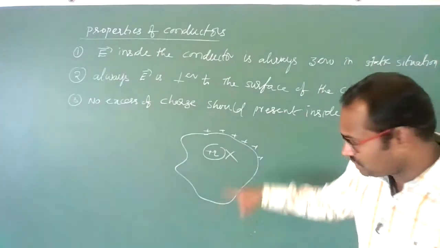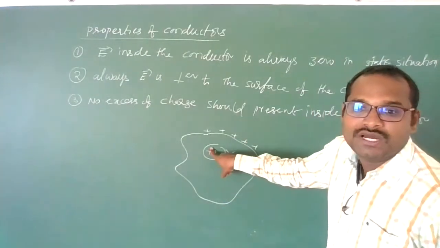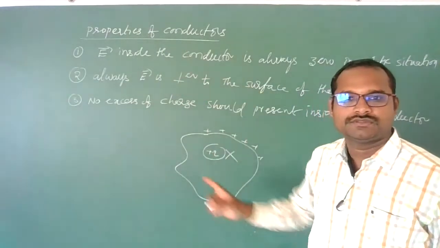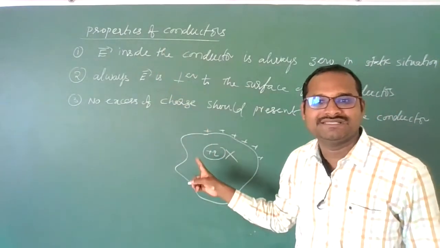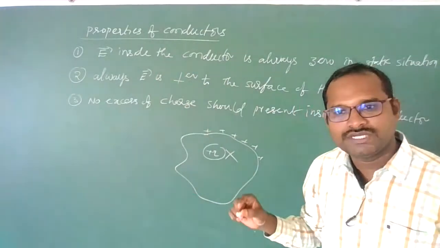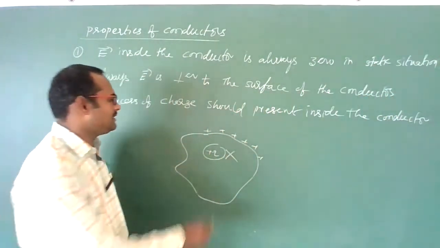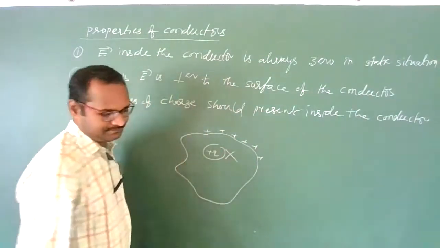If charge is present inside, what will happen? Due to this charge in the interior of the conductor, an electric field will be produced. That electric field should not be there in the interior of the conductor. So whatever charge you give to the conductor will be present only on the surface of the conductor.